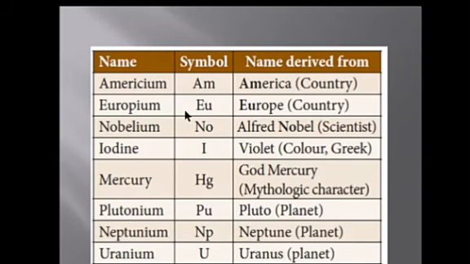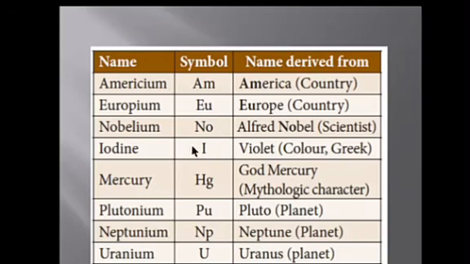Certain metals are given names by the name of a country or god or scientist, based on some specification. See, americium is an element. It is named after the country America. Europium, Europe. Nobelium, Alfred Nobel. In order to honor Alfred Nobel, nobelium is given the symbol No.